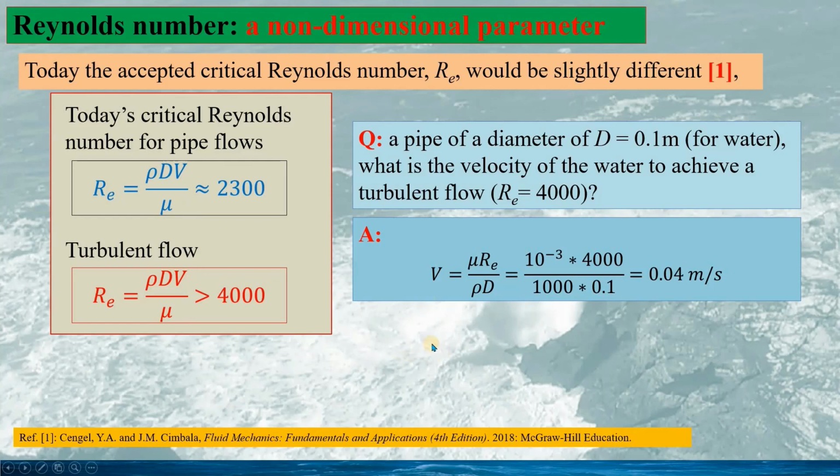This is why the difference of the critical Reynolds number from Reynolds' result doesn't matter too much, because this hardly happens in practical flows.